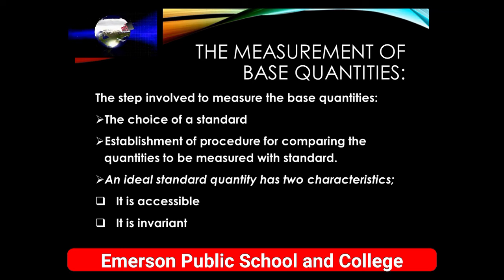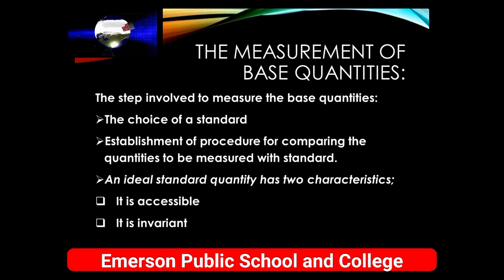Okay, so if we are going to measure a base quantity, then some steps must be followed. First one, the choice of a standard. We must have some standard to measure a base quantity. Like if we have to measure length, then we should choose a standard, that is, the standard with which we are comparing the length. If we are measuring the length of an object, it could be meter. If we are measuring the distance between two cities, that could be in kilometers. So the choice of standard is very important.